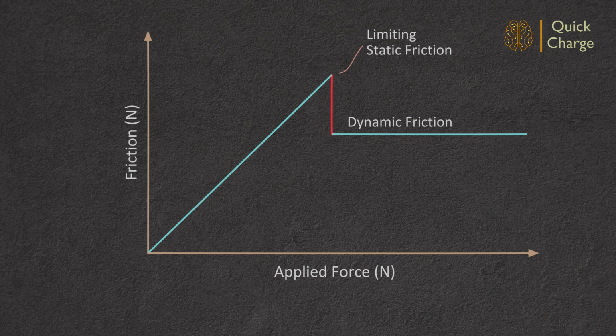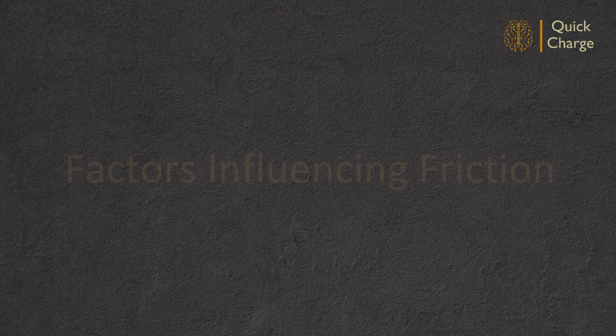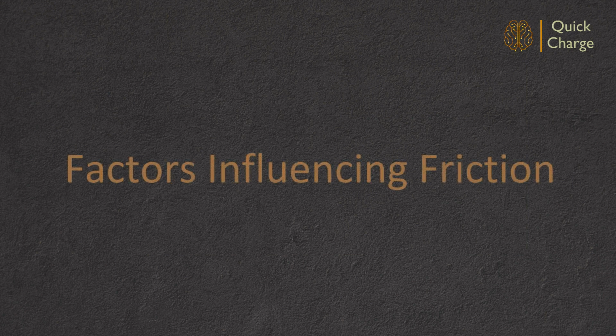For static condition, the frictional value will be the same as the applied force and varies from 0 to limiting static friction. A constant value of dynamic friction will be maintained once motion is established. Now, let us look into factors influencing friction.